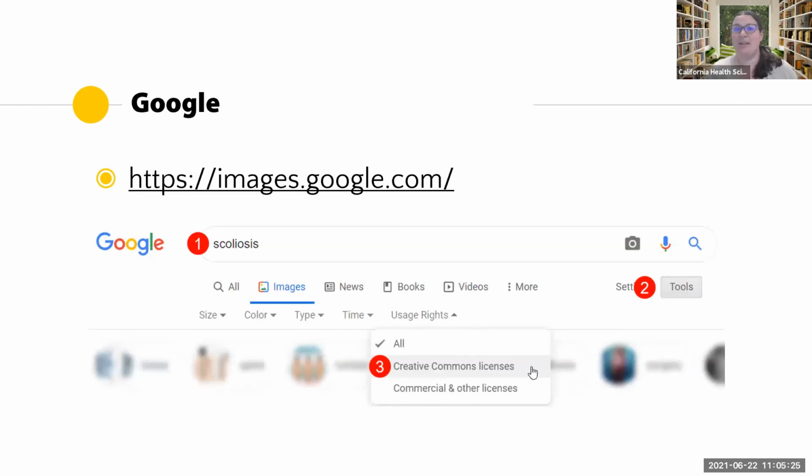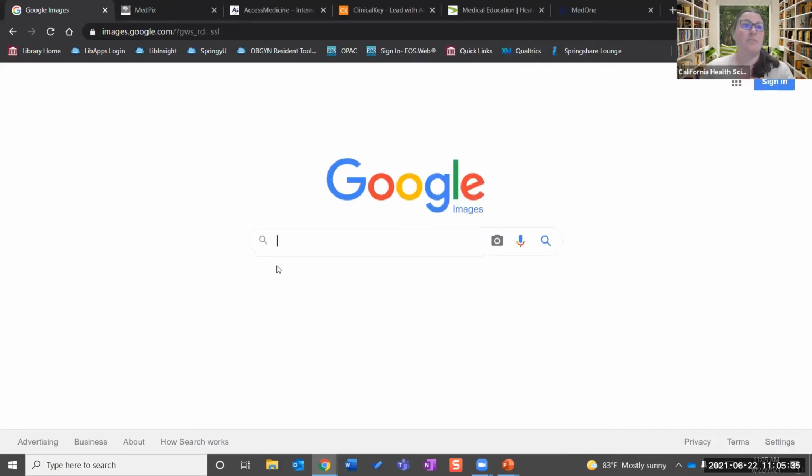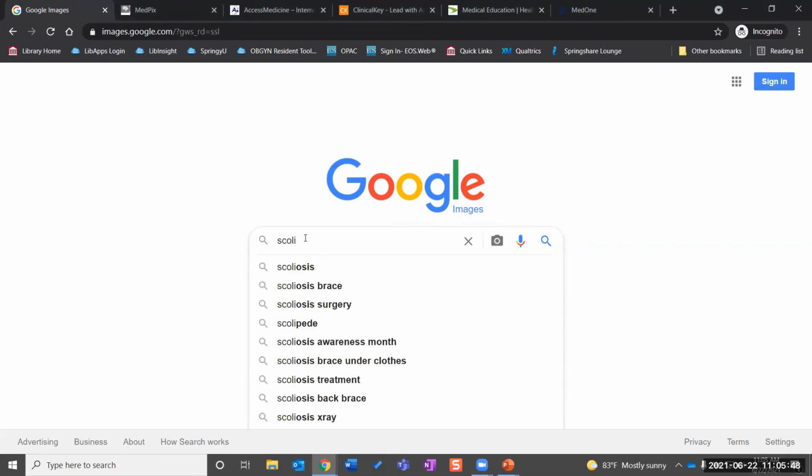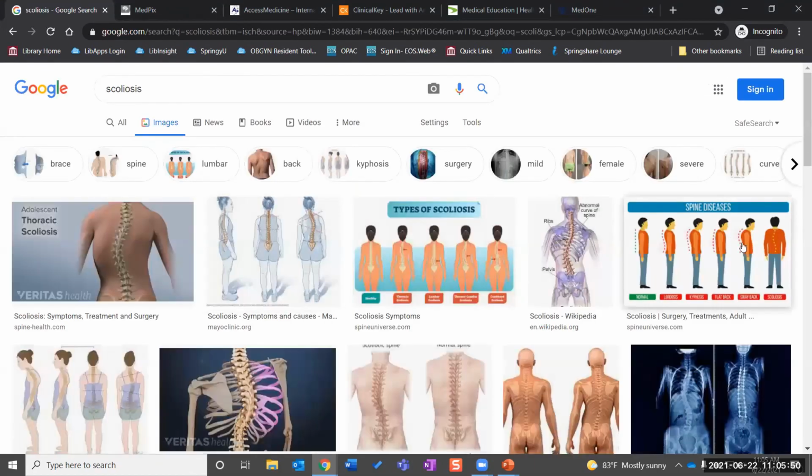So let's go ahead and get started with Google, which I'm sure we have all probably used before. And I'm going to move this part of the screen over. Okay, so here, if I search for, and I'm going to turn off my camera for the moment so I can see my screen. If I search for scoliosis, as an example, automatically I get all different types of images and they are not filtered by whether or not they can be reused. So stuff from Mayo Clinic, spineuniverse.com.